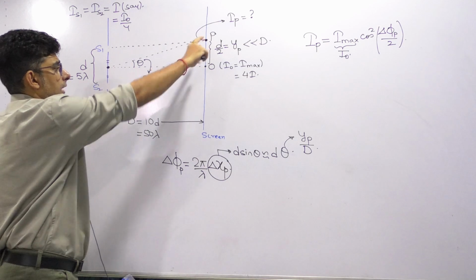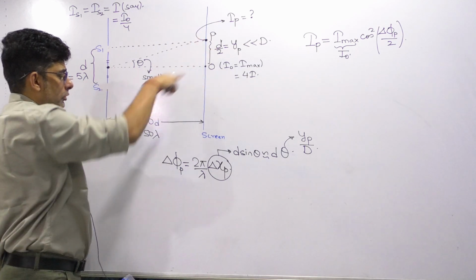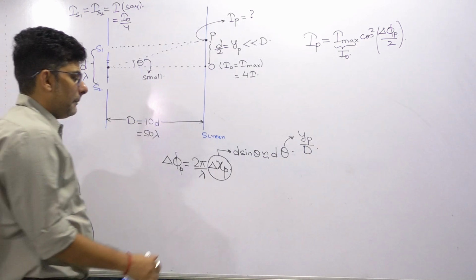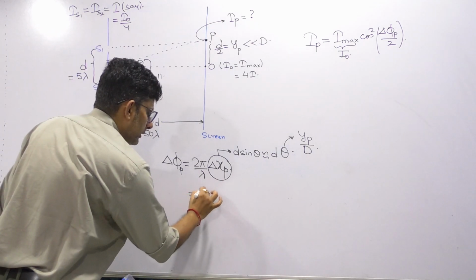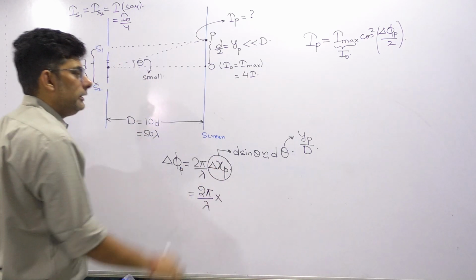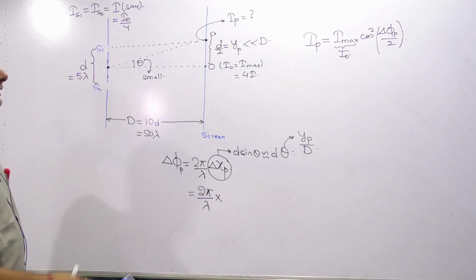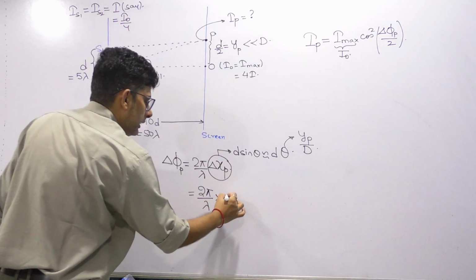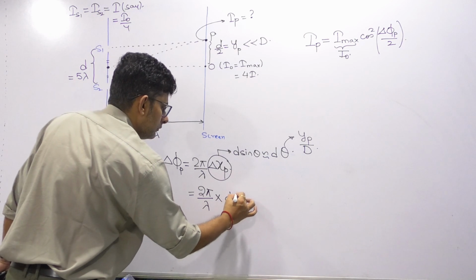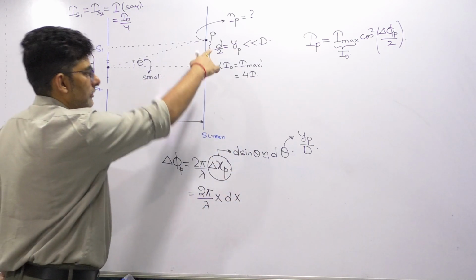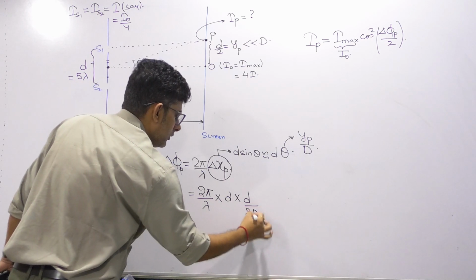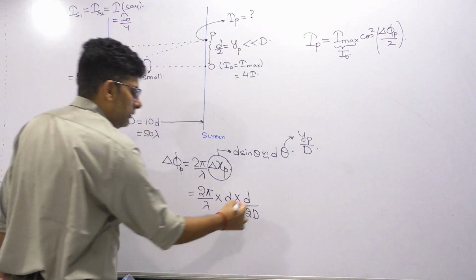So tan theta is height by base, yp by capital D. So if I now substitute, I get 2 pi by lambda into, what is given? Small d. What is yp? Small d by 2. This is the value. Now let's substitute.